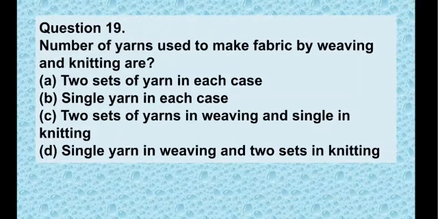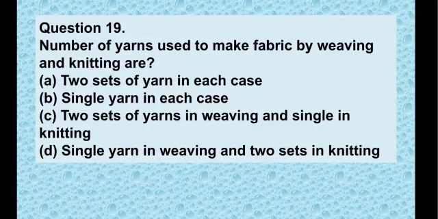Now we have question number 19. The number of yarns used to make fabric by weaving and knitting are, your options are option A 2 sets of yarn in each case, option B single yarn in each case, option C 2 sets of yarn in weaving and single in knitting, option D single yarn in weaving and 2 sets in knitting.